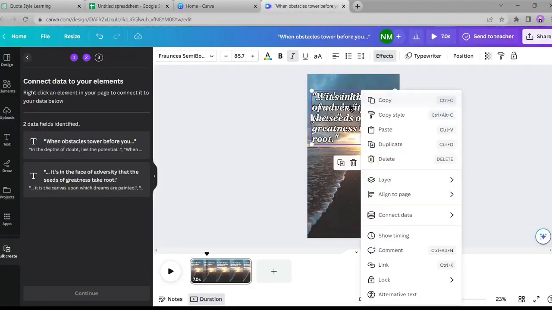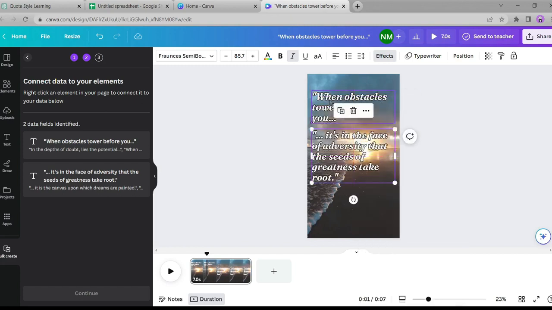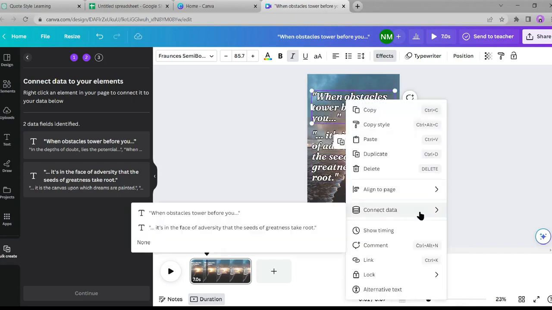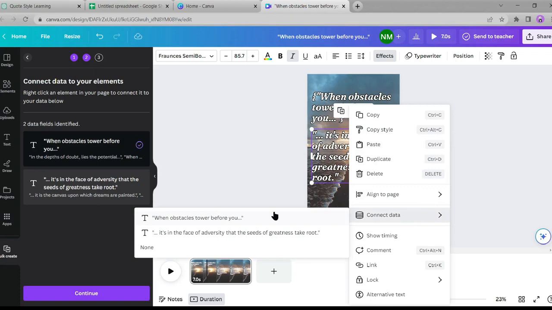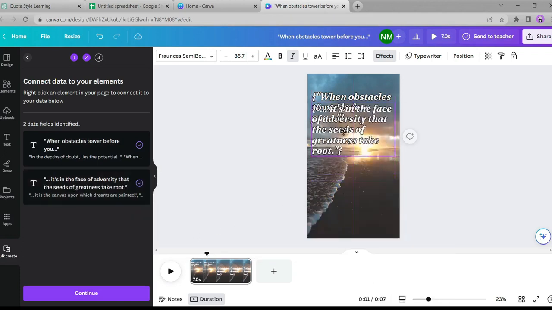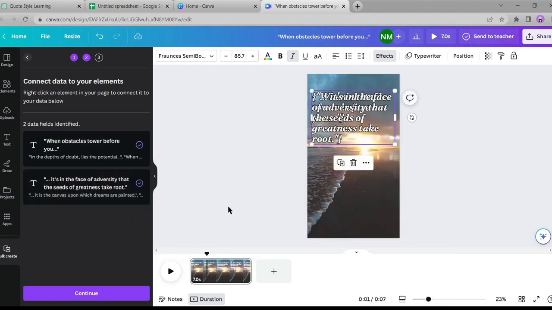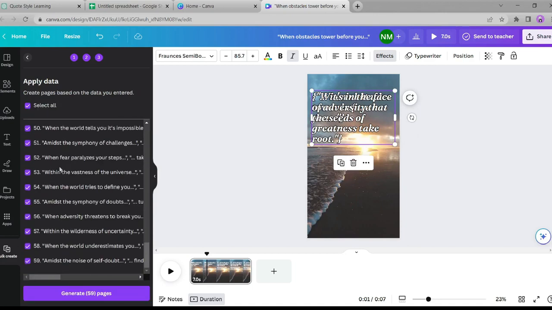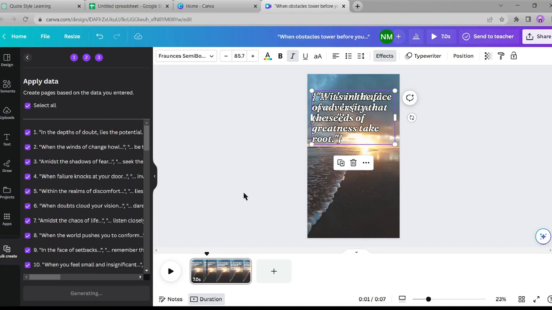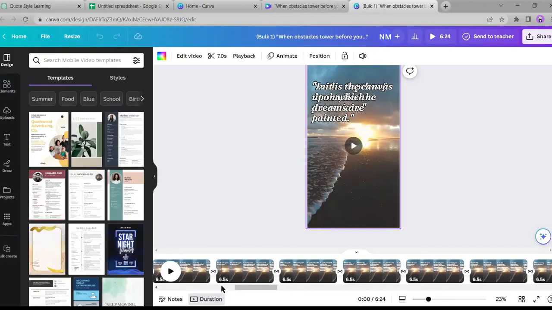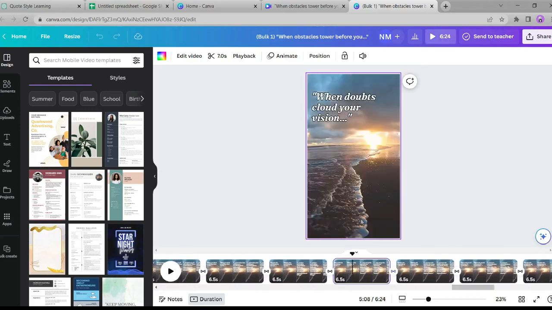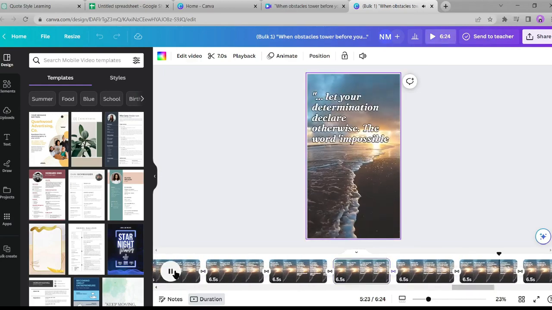After that, select the first part of the quotes and click on Connect Data. Repeat this step for the second part of the quotes. Now click on Continue. Make sure that all the quotes are connected. Now click on Generate Pages. Okay, now you can see that all the quotes have been converted into videos. Our video generation is complete, and now it's time to download them.